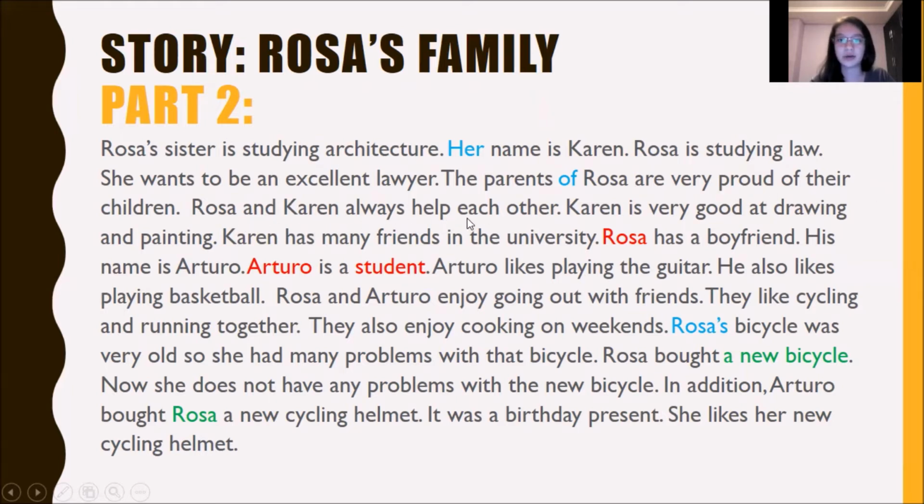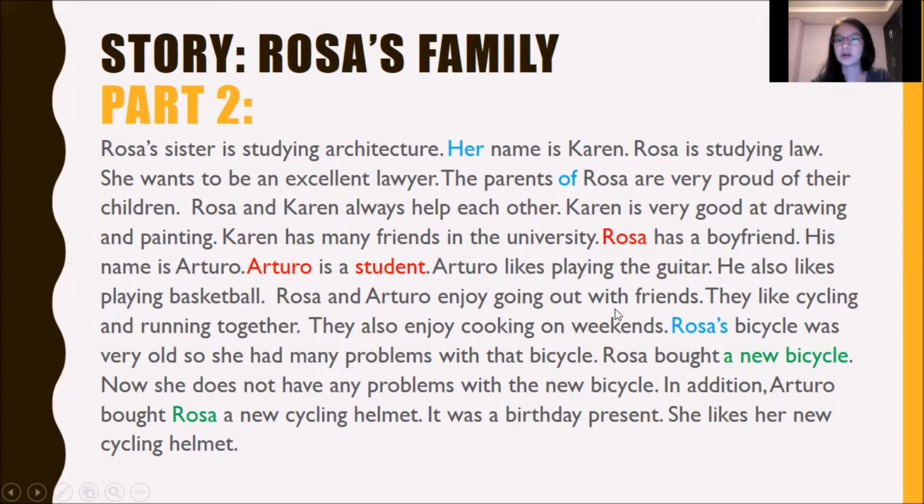Rosa and Karen always help each other. Karen is very good at drawing and painting. Karen has many friends in the university. Rosa has a boyfriend. His name is Arturo. Arturo is a student. Arturo likes playing the guitar. He also likes playing basketball.